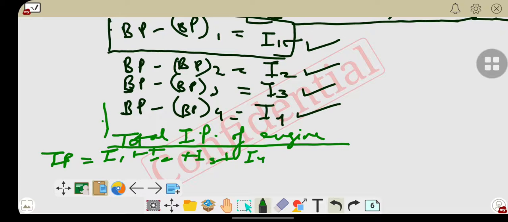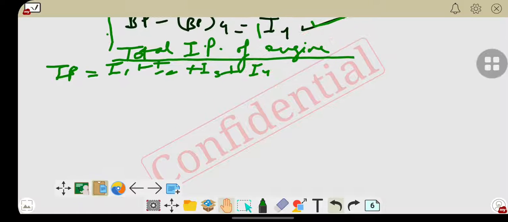From this I1, I2, I3 and I4, we can mention all these terms here. Let's put the values of I1, I2, I3 and I4.